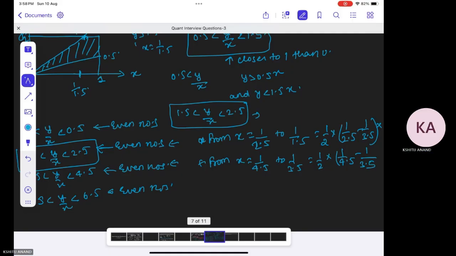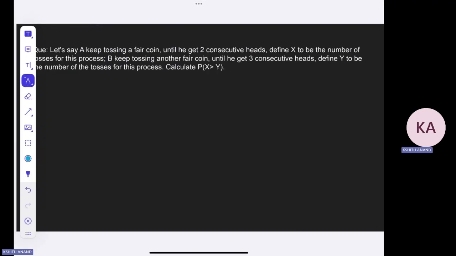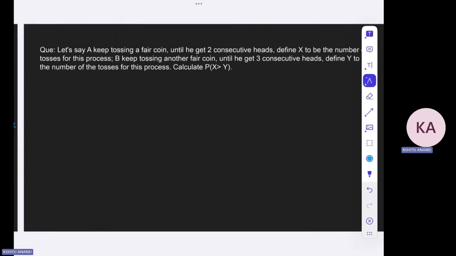And so on. Finally, let me write it here at last. So obviously the total area is 1, and now you have to count the area enclosed by the points for which y by x is closer to an even number.